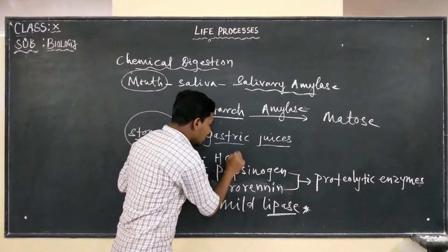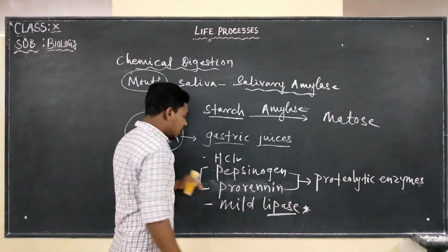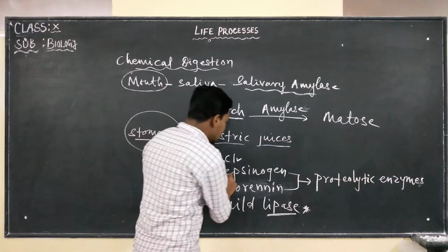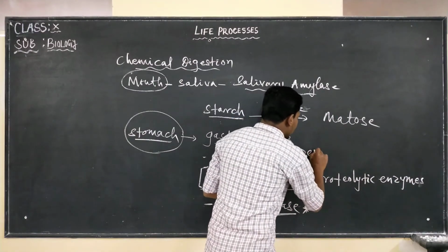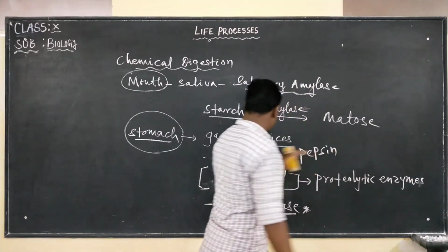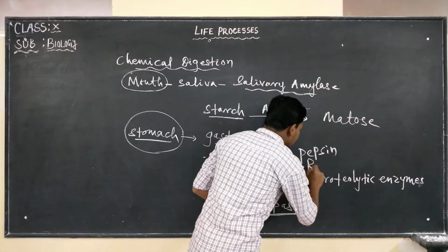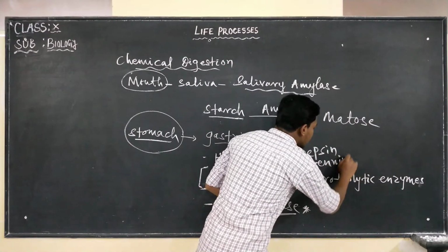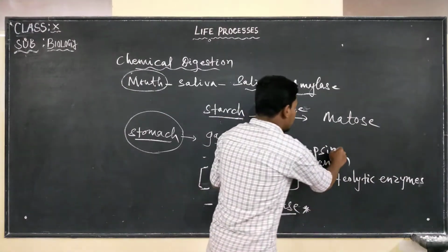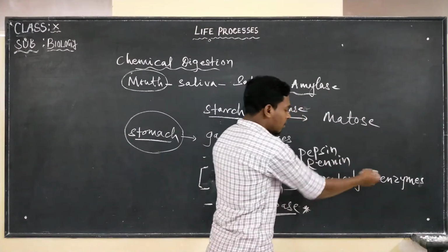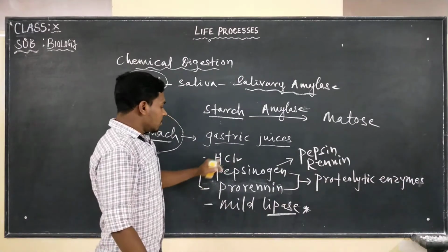Now HCl is going to activate these two enzymes. And this pepsinogen is going to be converted into pepsin by the acid known as HCl. And prorenin is going to get converted into renin. So pepsin and renin, they are proteolytic enzymes.